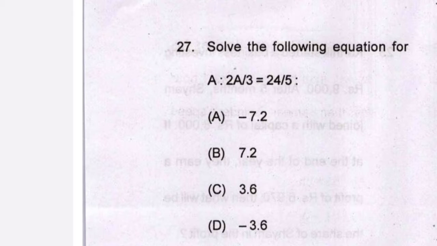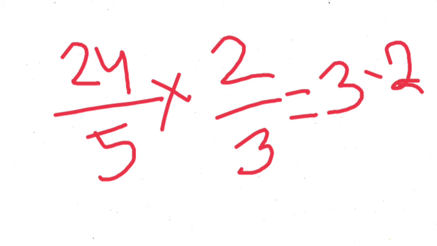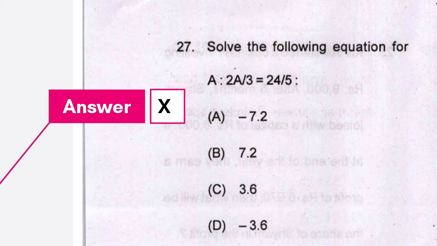Question number 27. Now solve the following. A is to 2a/3, then 24/5. So we multiply A by 2/3. Similarly, we multiply 24/5 by 2/3, which is 3.2, and in the options there is nothing like that, so none is the correct one.